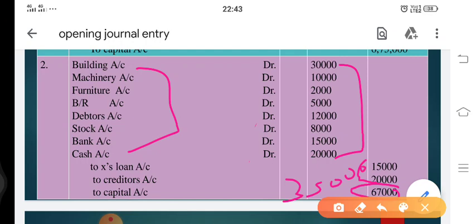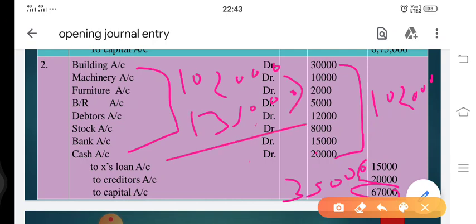Now assets are debited for 30 plus 10, 40, 47, 59, 67, 77, 82, 102. Since assets are debited with 1,02,000, whereas liabilities are credited with 35,000, the difference between 1,02,000 and 35,000 is the excess of assets over liabilities.